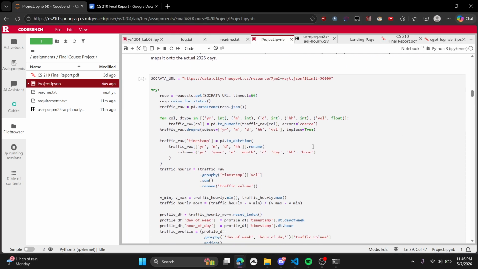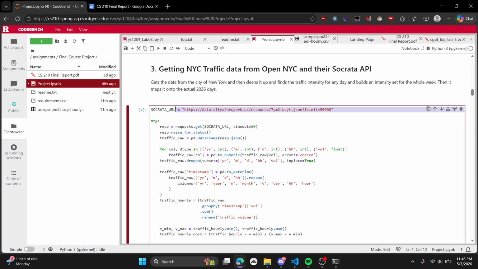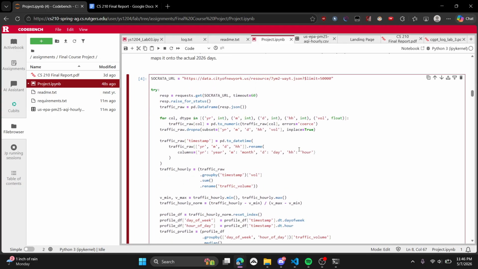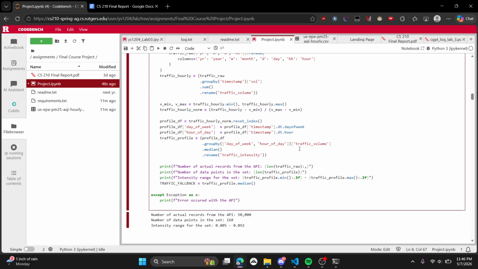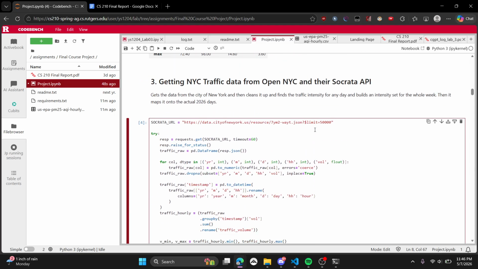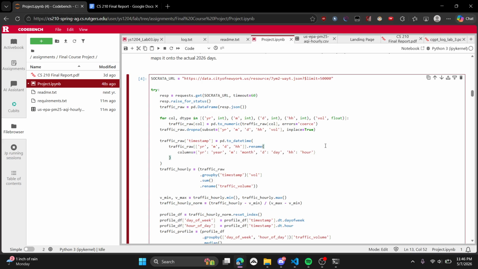And then I got data from the city of New York, basically using their Socrata API. I didn't even know that it had this, but New York has automatic traffic volume data that they provide to you.